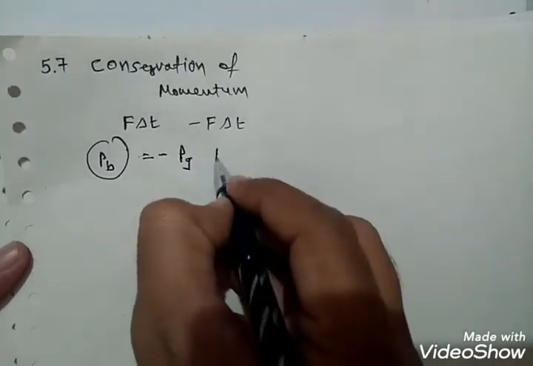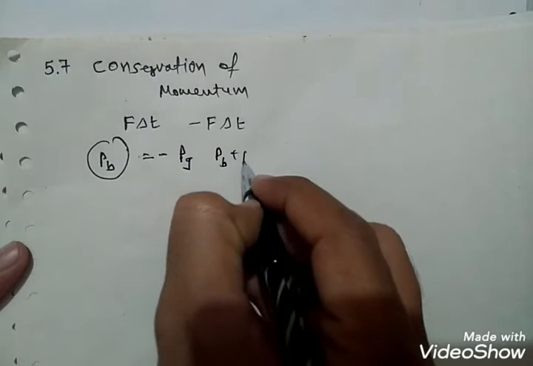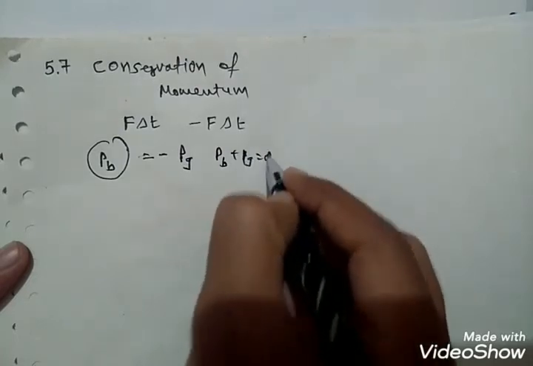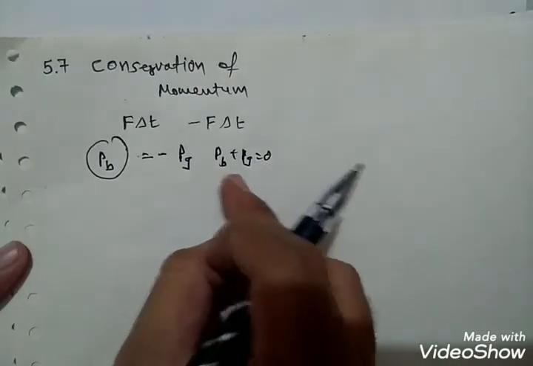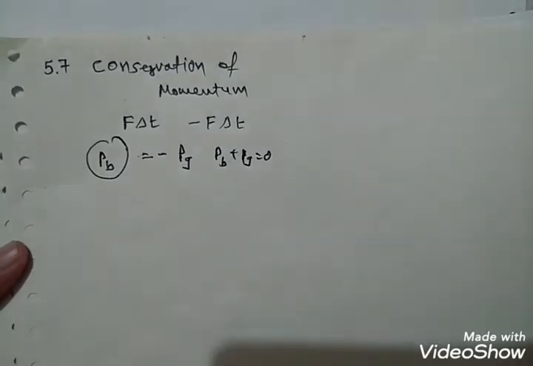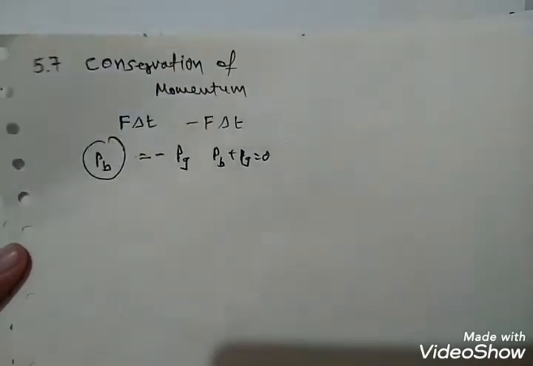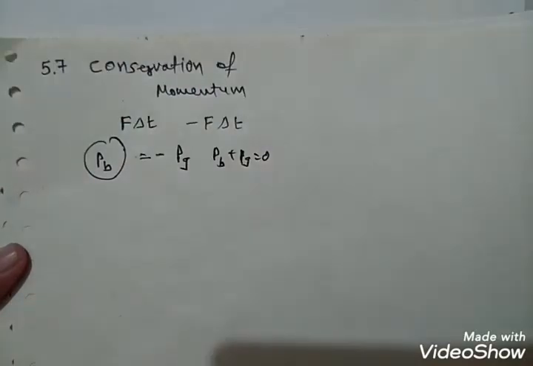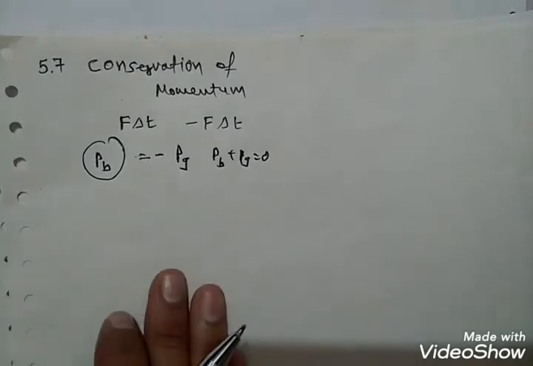So finally PB plus PG is equal to 0, which means the bullet plus gun system is conserved. Total momentum of the gun and bullet system is conserved. This is the law of conservation of momentum.